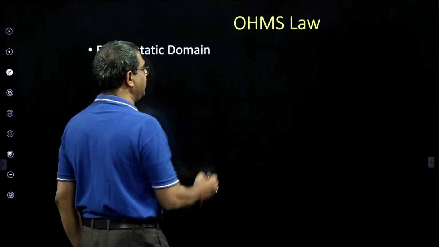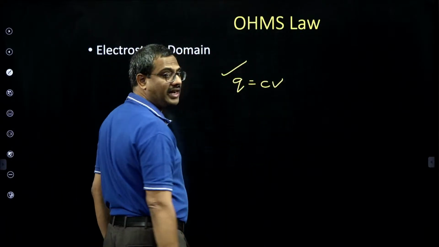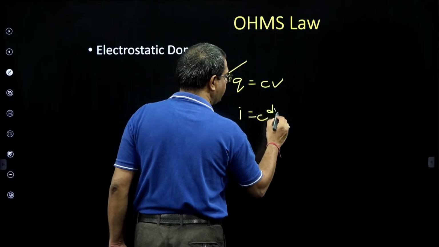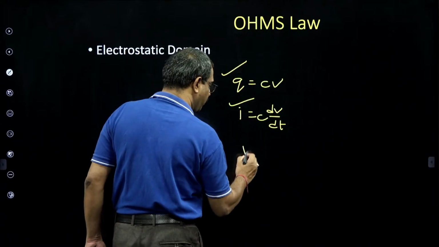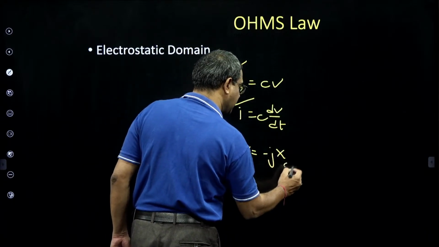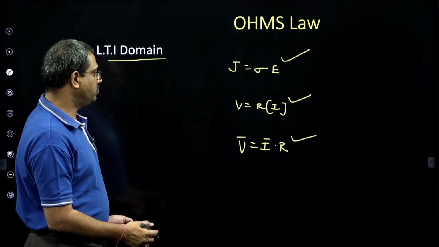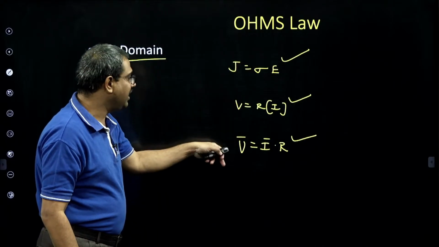In electrostatic domain, Q is CV is the fundamental Ohm's law in distributed parameters. From that I get I is C dV by dt. This is the circuit form. And we get V is minus jXC into I for AC steady state for frequency input. So Ohm's law is not just V equal to IR. V equal to IR is one of the forms. All these 3 in LTI domain.